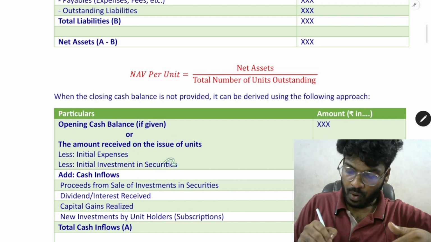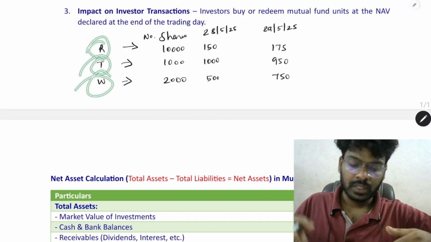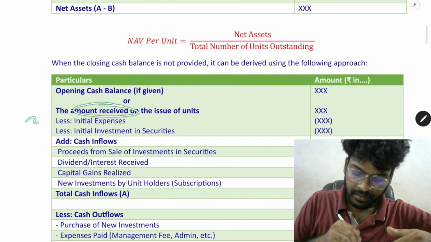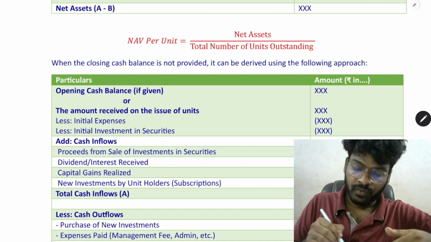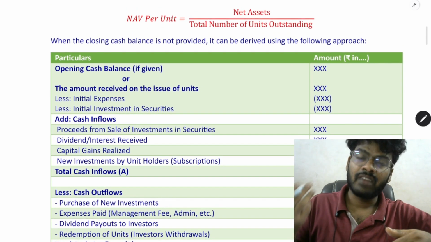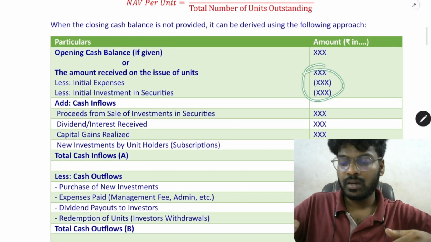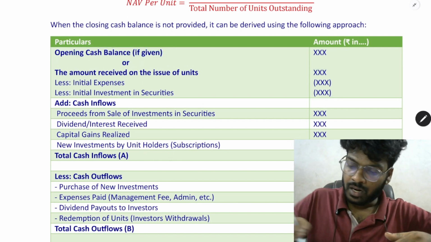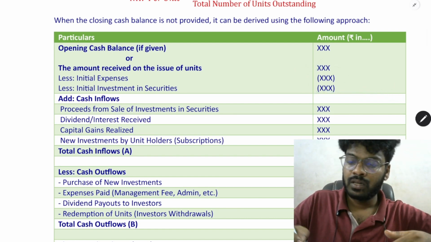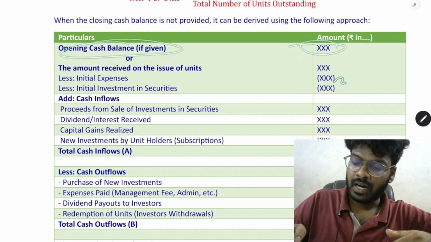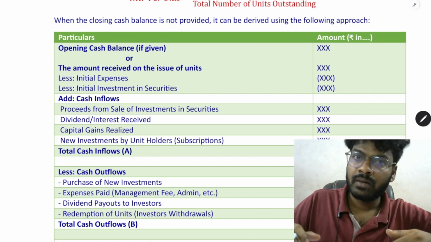On receipt of amounts, the mutual fund invests in securities like Reliance, Tata and Wipro. So the amount received minus any initial expenses to receive that amount will be reduced. That is, initial expenses are flotation cost, and then initial investment in securities. So we'll get the opening cash balance available. We'll take the opening cash balance if given in the question, or in case of an initial public offer, we'll get the balance retained by the mutual fund.